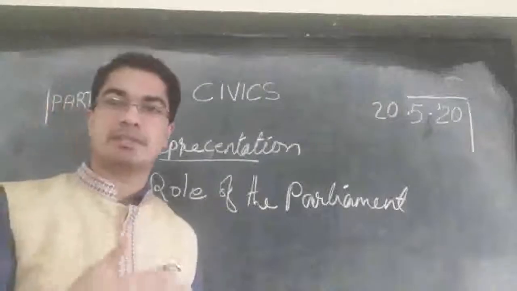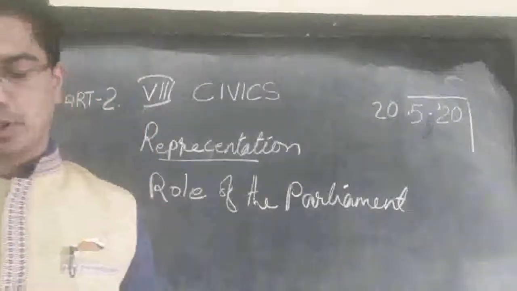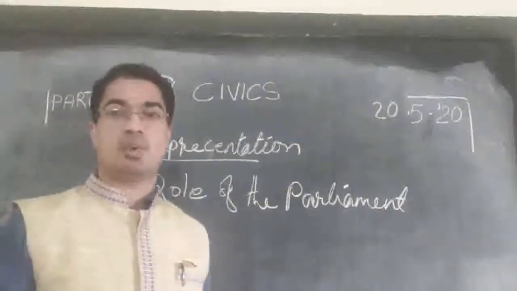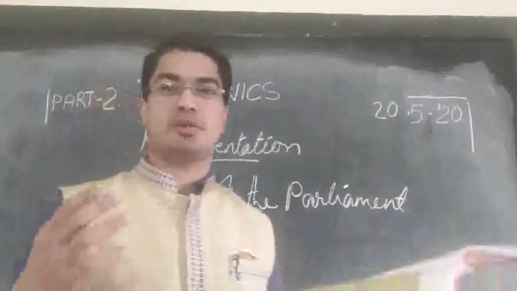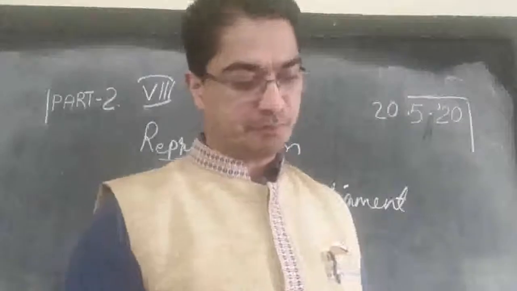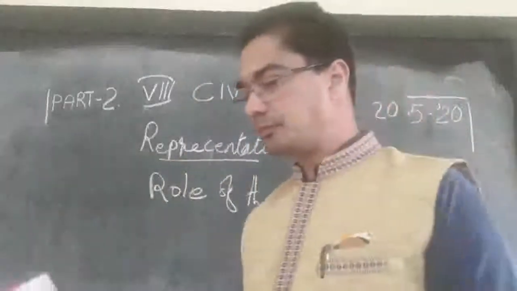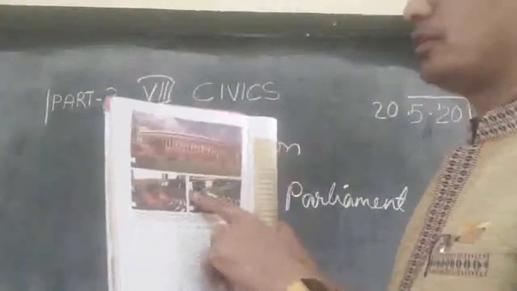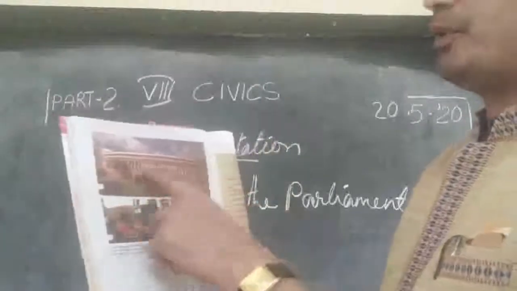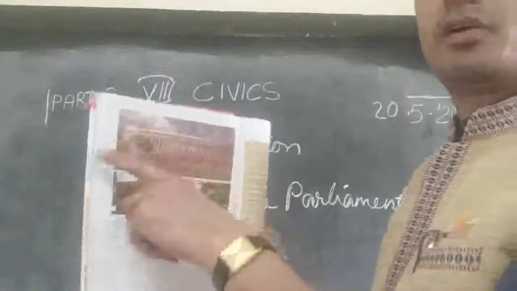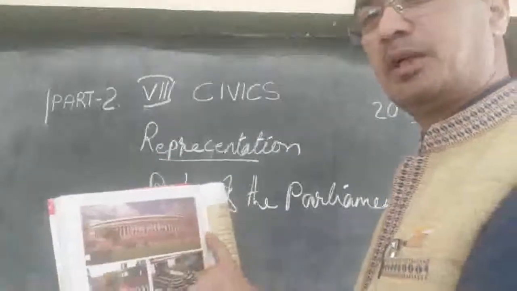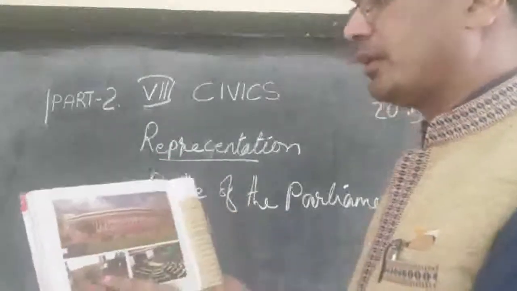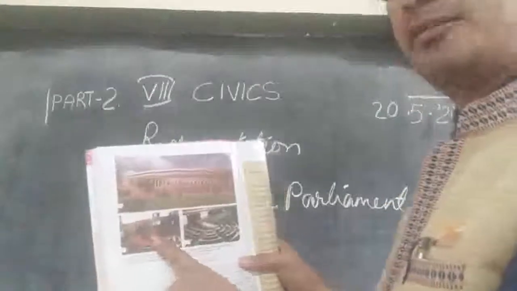So after the members are elected, they go to the parliament, and what will they do there? What is their responsibility? What is their role? What are the functions, or what are the programs in the parliament? You can see in your book, the top one is the parliament building. That is a big round building that is built by the British, and that is the Parliament of India. Then we can see the inside.